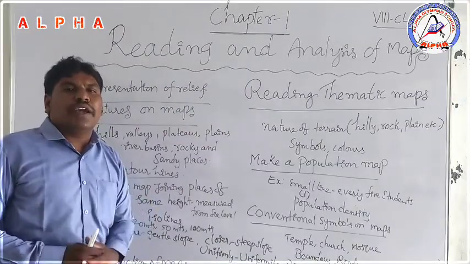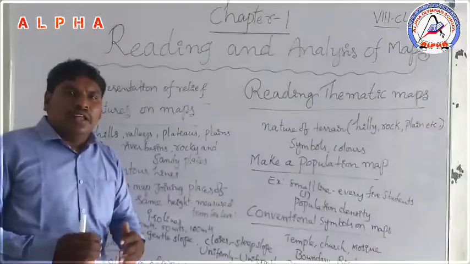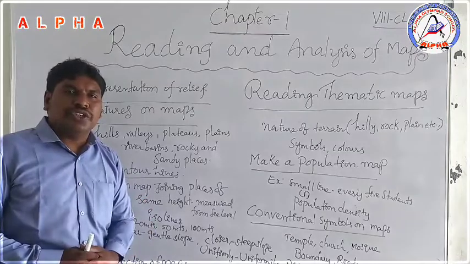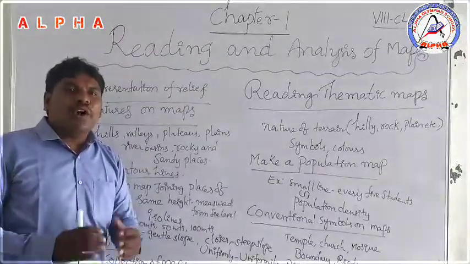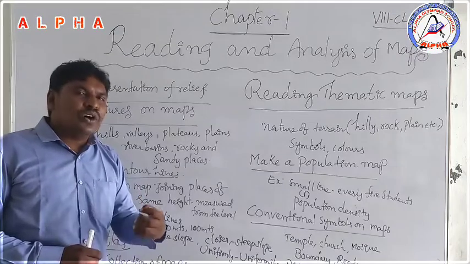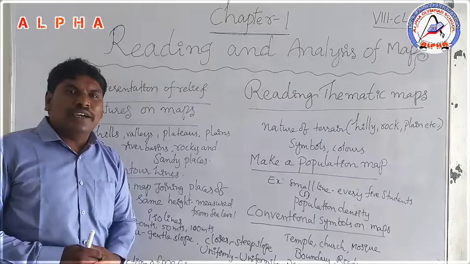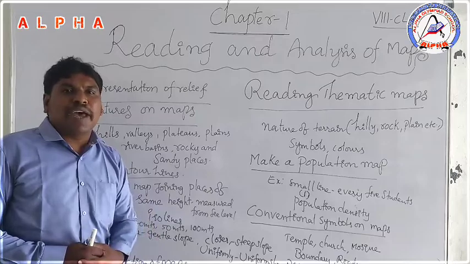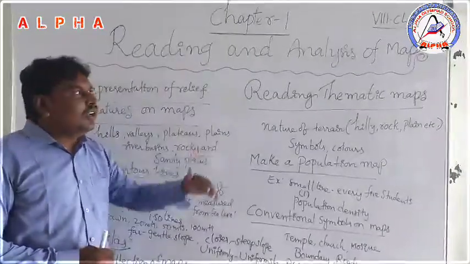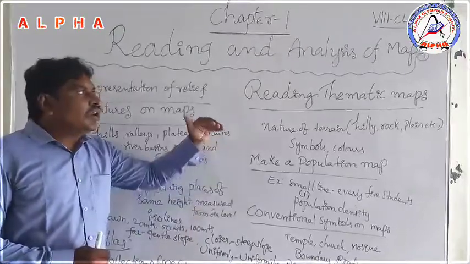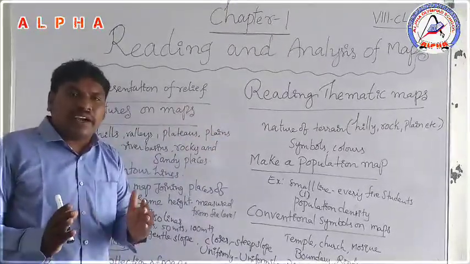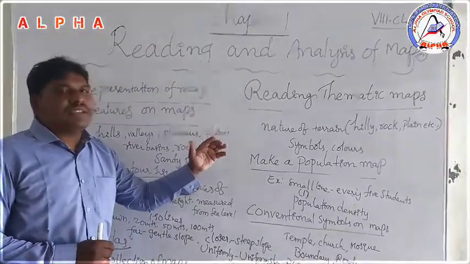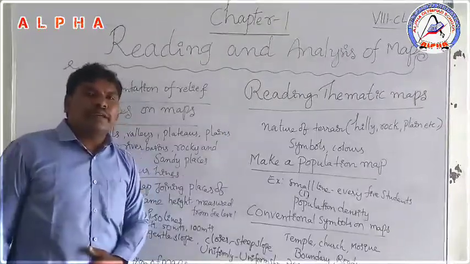Or we discuss the economic activities of the people. Which kind of language is spoken by the people? We discuss the language or literacy level. How much is the literacy level? So maps that show the people's language, literacy level and all these kinds of economic activities, such maps we can call thematic maps. Thematic maps explain economic activities, like language and literacy level.